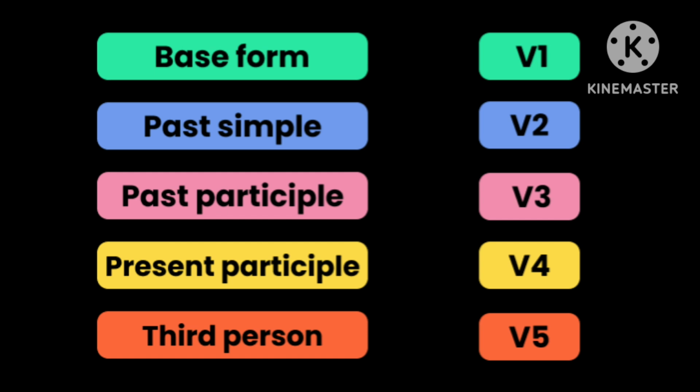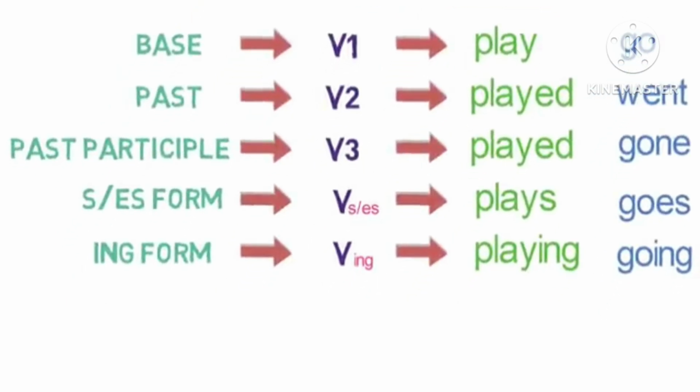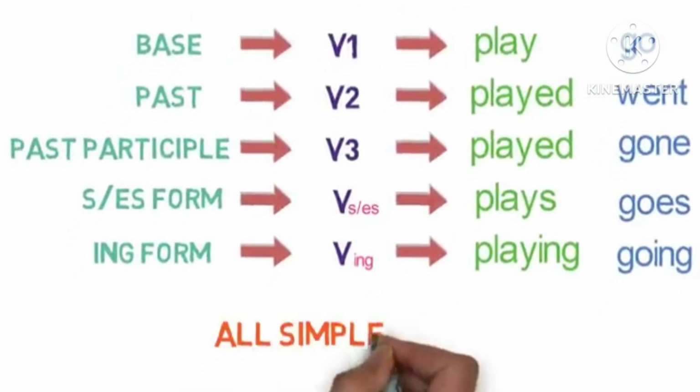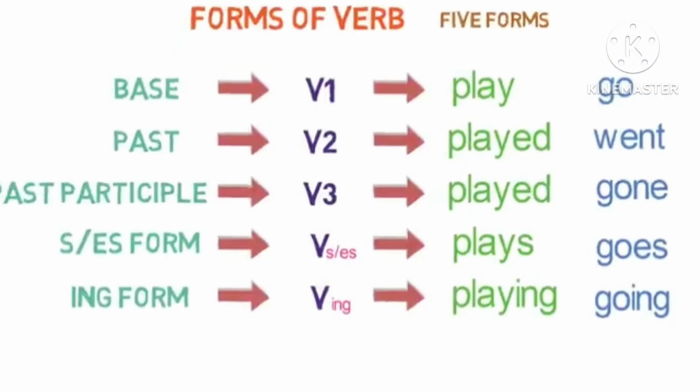Among verbs, there will be 5 kinds. The base form will be called V1, past simple will be V2, past participle will be V3, present participle will be V4, and the third person verb will be V5. In the base form V1, we can write play or go.